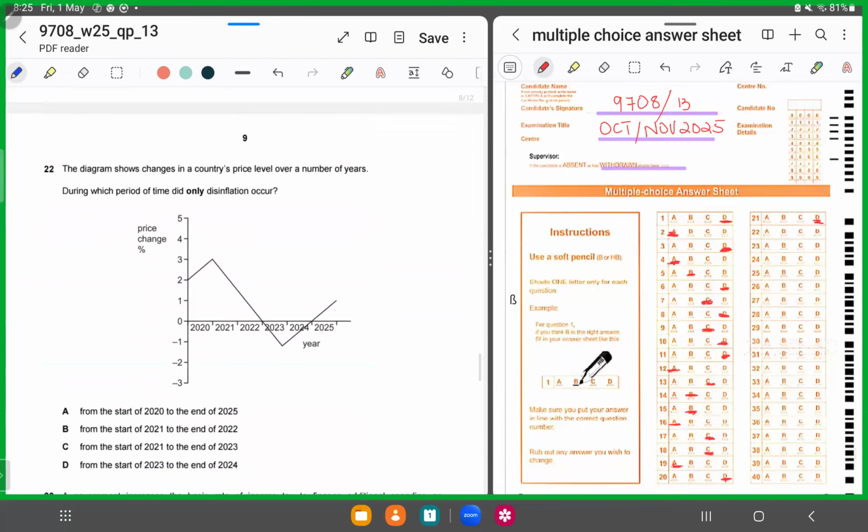Number 22. They displayed a diagram that shows the inflation scenario from 2020 till almost 2026. They are saying the diagram shows changes in a country's price level over a number of years, during which period of time did only disinflation occur. Disinflation is a situation in which there is a fall in the rate of inflation, such that the rate is falling,